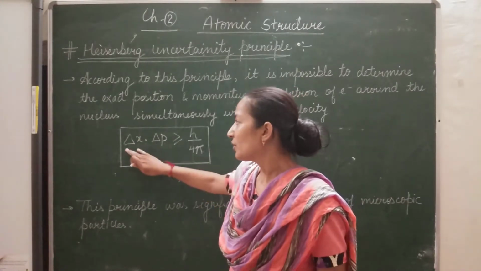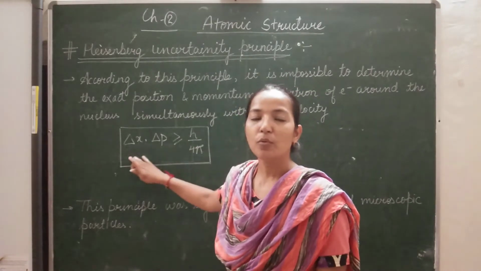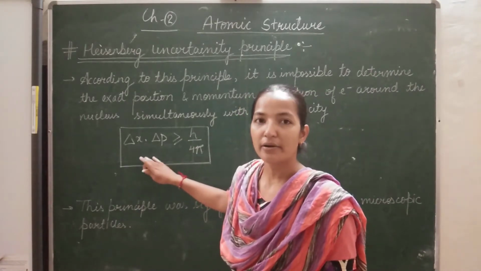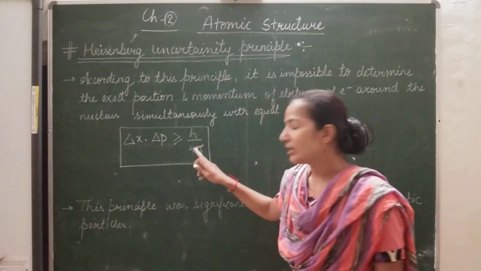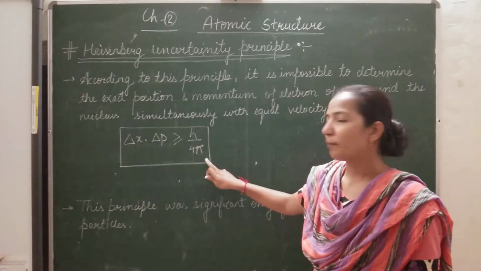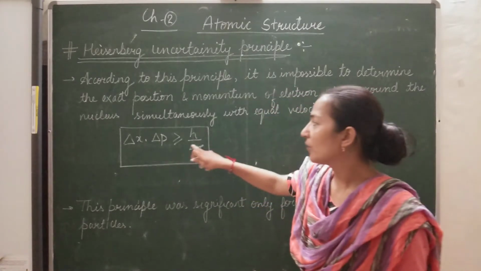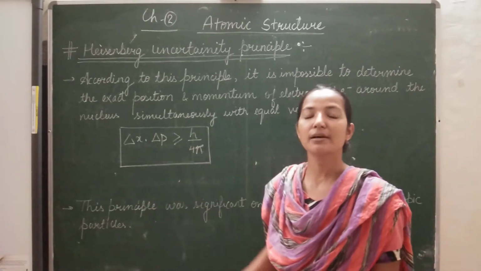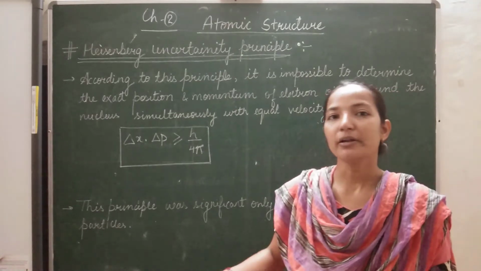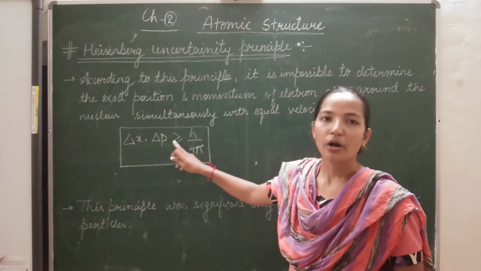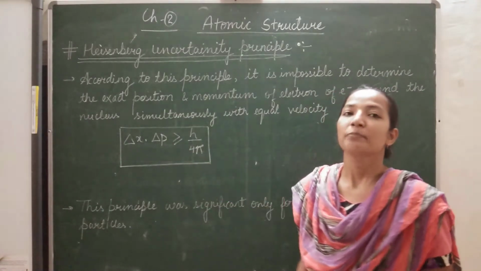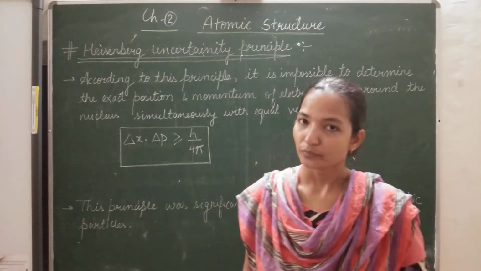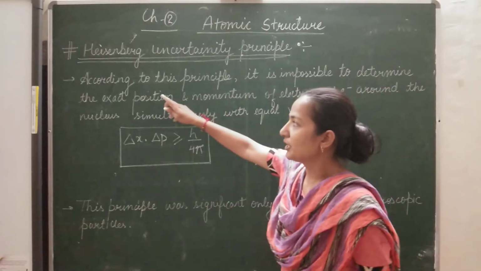So if we multiply both these uncertainties, we get a value h upon 4 pi. The value will be equal to h upon 4 pi or greater than that. That means the product of uncertainties will be greater than or equal to h upon 4 pi. It can never be 0. Okay, so this is the statement.